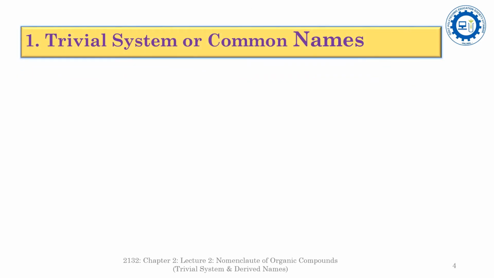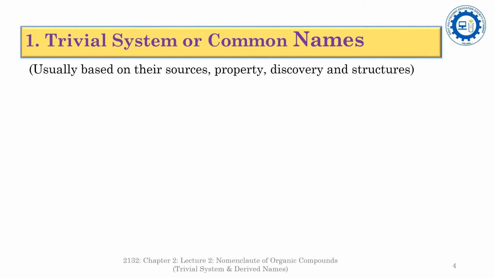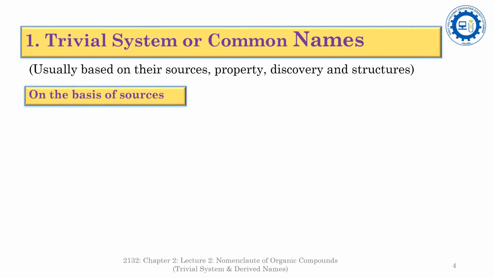Now we will discuss the first system of nomenclature, that is the trivial system or the common names of organic compounds. The trivial names are usually based on their source, property, discovery and structure. For example, common names on the basis of source. Urea: the main source of urea is urine. So urea is named on the basis of its source, that is the urine.